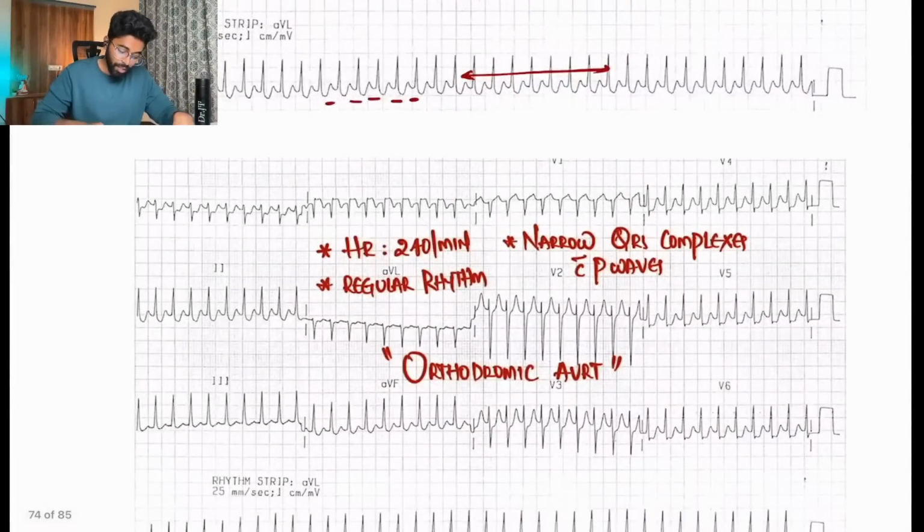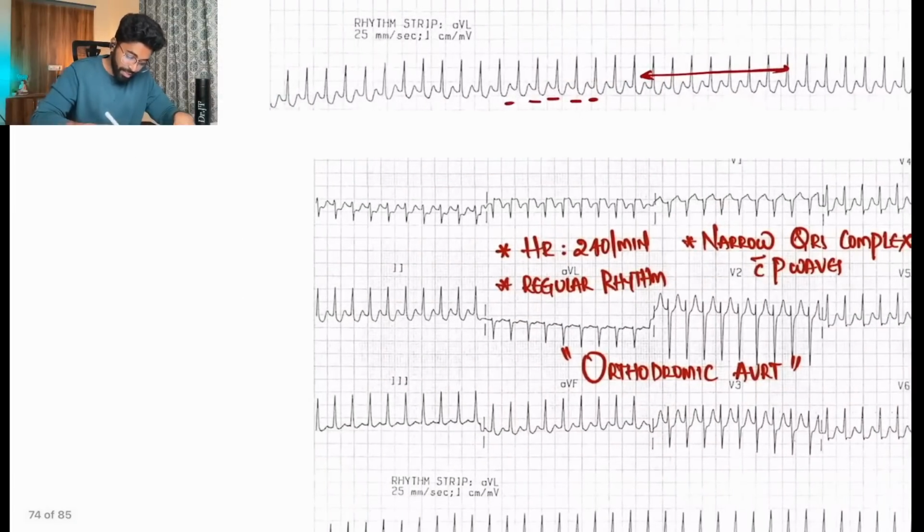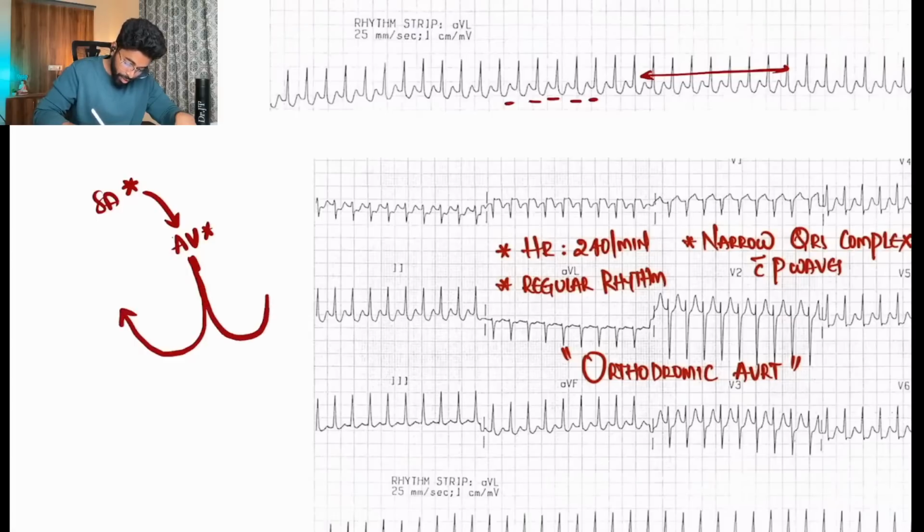The concept behind atrioventricular reentrant tachycardia is that we have an SA node which activates the AV node, then the bundle of His, and the right and left bundle branches. But we also have an extra pathway, a re-entry circuit, which activates the AV node again. So this is SA nodal activation of the AV node along with a re-entry circuit in an anterograde direction. This is called orthodromic AVRT.